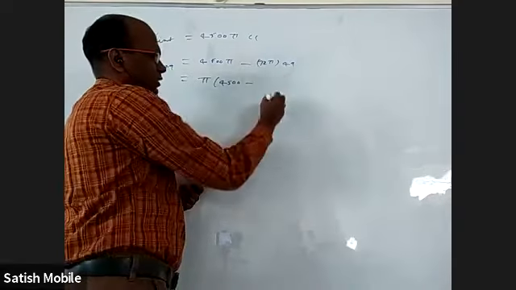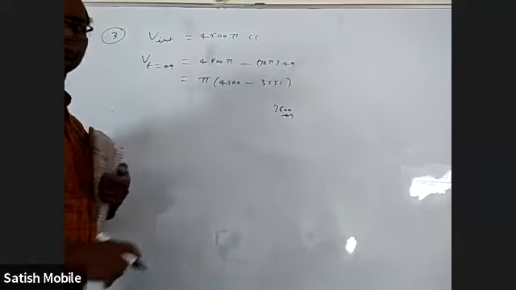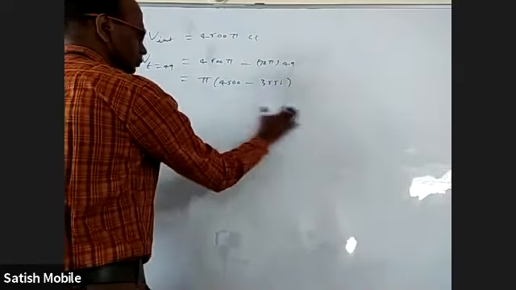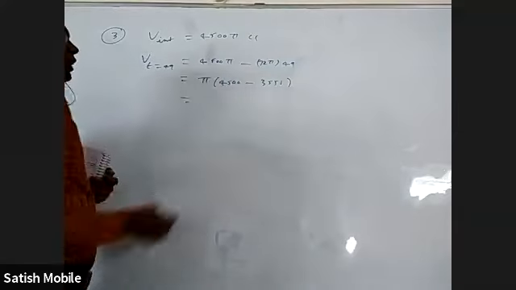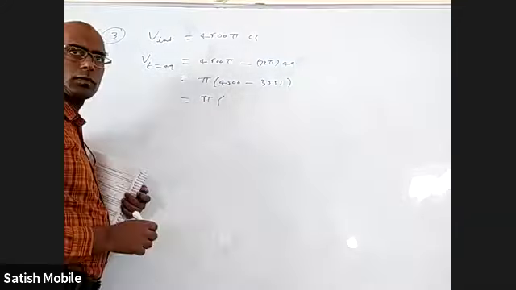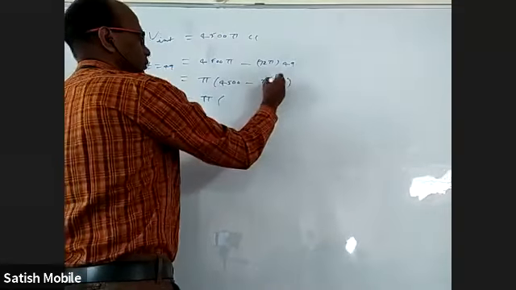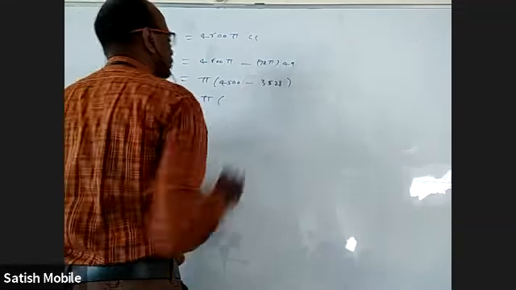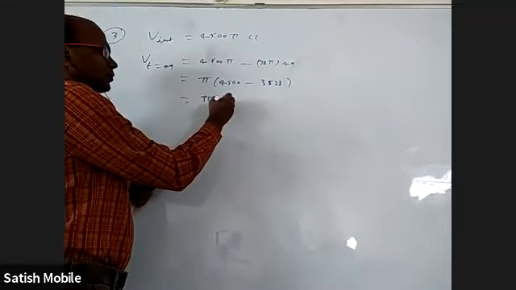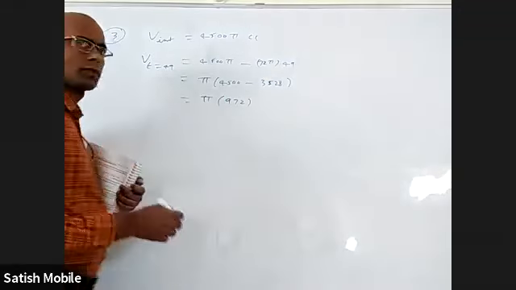If we take this as 50, it is 3,600. Remove 72, 3,528. Now 4,500 minus 3,528 is 972.